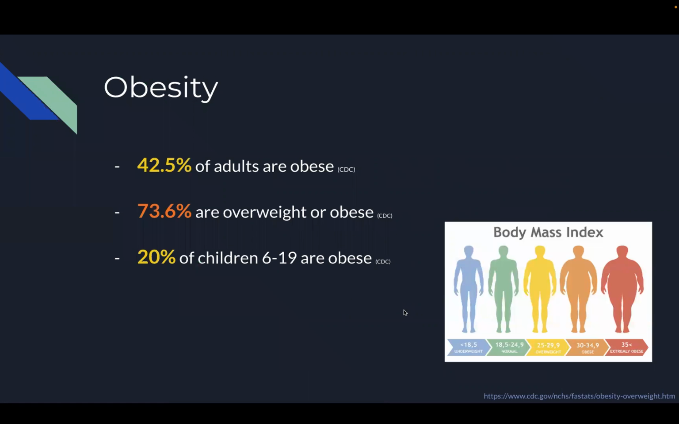So, why do we care about obesity? Obesity affects a lot of people in the United States, and the rates of obesity are just increasing and increasing. As of 2018, 42.5% of adults were obese, and 73.6% were counted as overweight or obese. This even affects children, with 20% of children from the ages of 6 to 19 being counted as obese as well, according to the CDC.